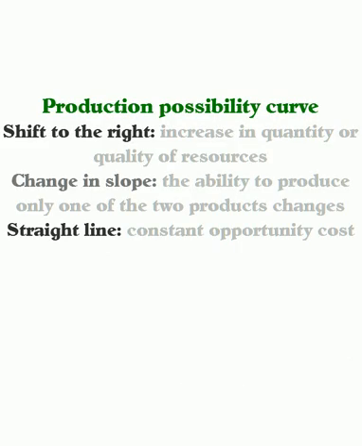Production possibility curve. Shift to the right, increase in quantity or quality of resources. Change in slope, the ability to produce only one of the 2 products changes. Straight line, constant opportunity cost.